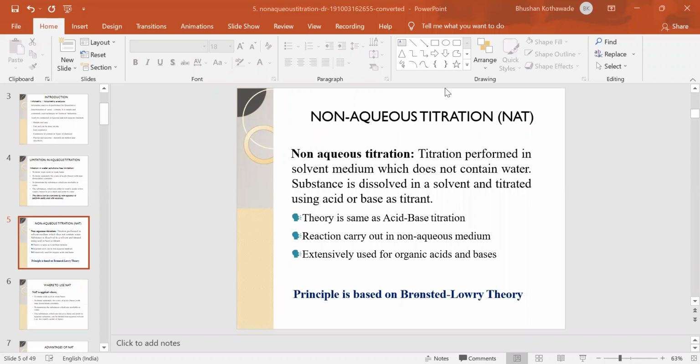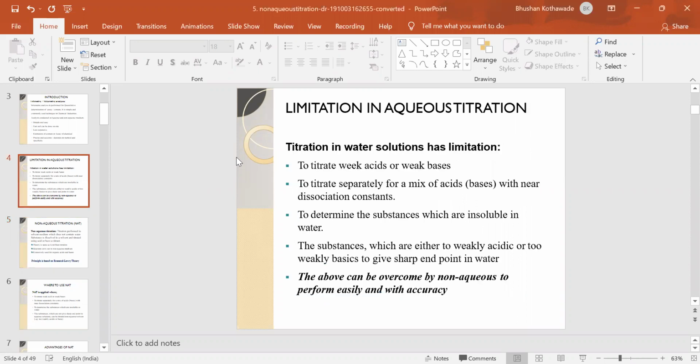So, non-aqueous titration. Today we are going to see the non-aqueous titration. Non-aqueous titrations are the titrations which are performed in a solvent medium which does not contain water. Therefore it is called a non-aqueous titration, because the solvents which we use here do not contain water. Now, why should we perform non-aqueous titration if aqueous titrations are there?